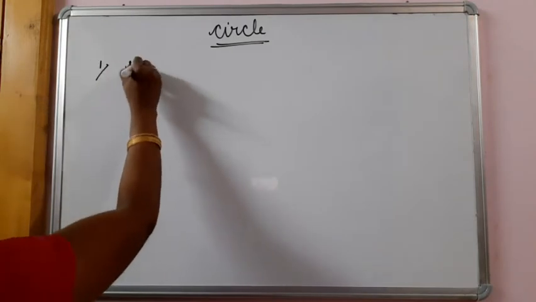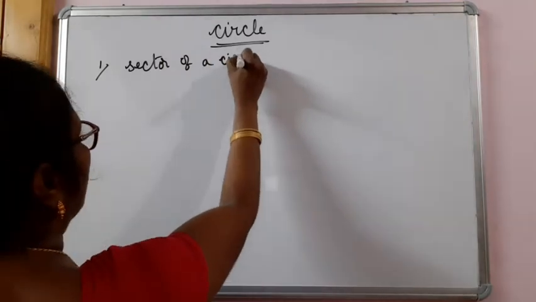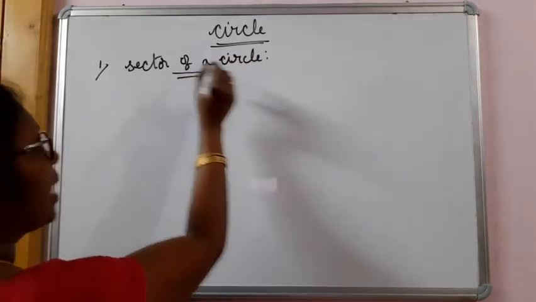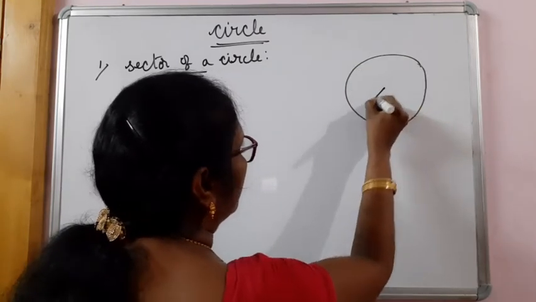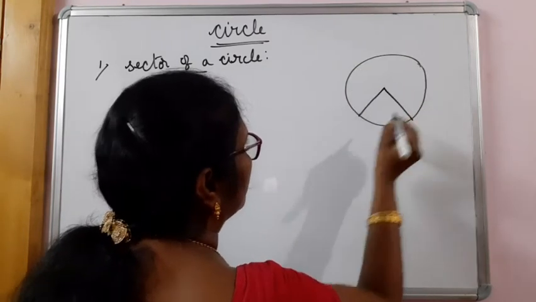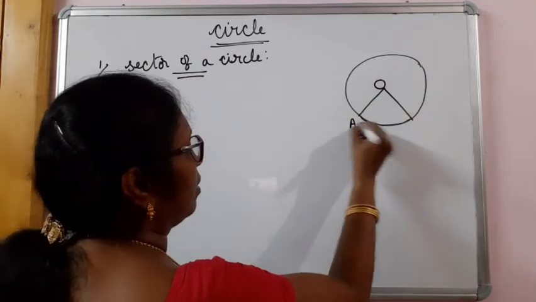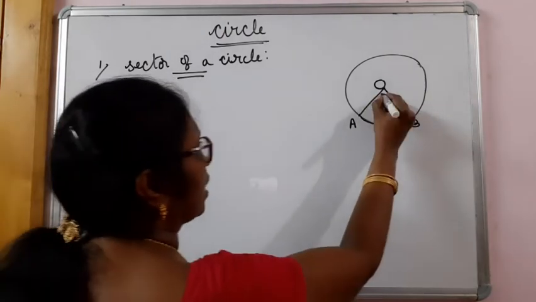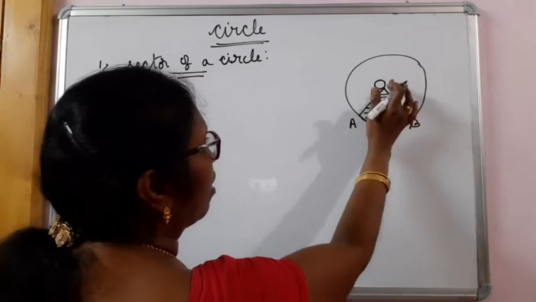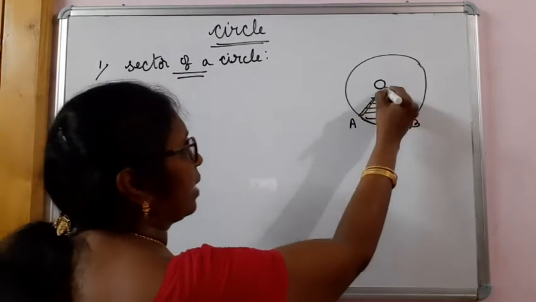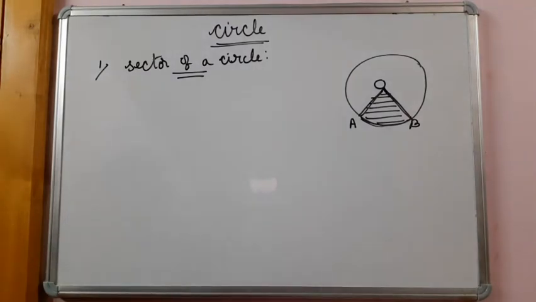First let us have what is the sector of a circle. Sector of a circle means the area of a circle bounded by two radii and the arc. If O is the center of the circle, AB is the arc of the circle, then this area of this circle bounded by these two radii and this arc is called the sector of a circle.